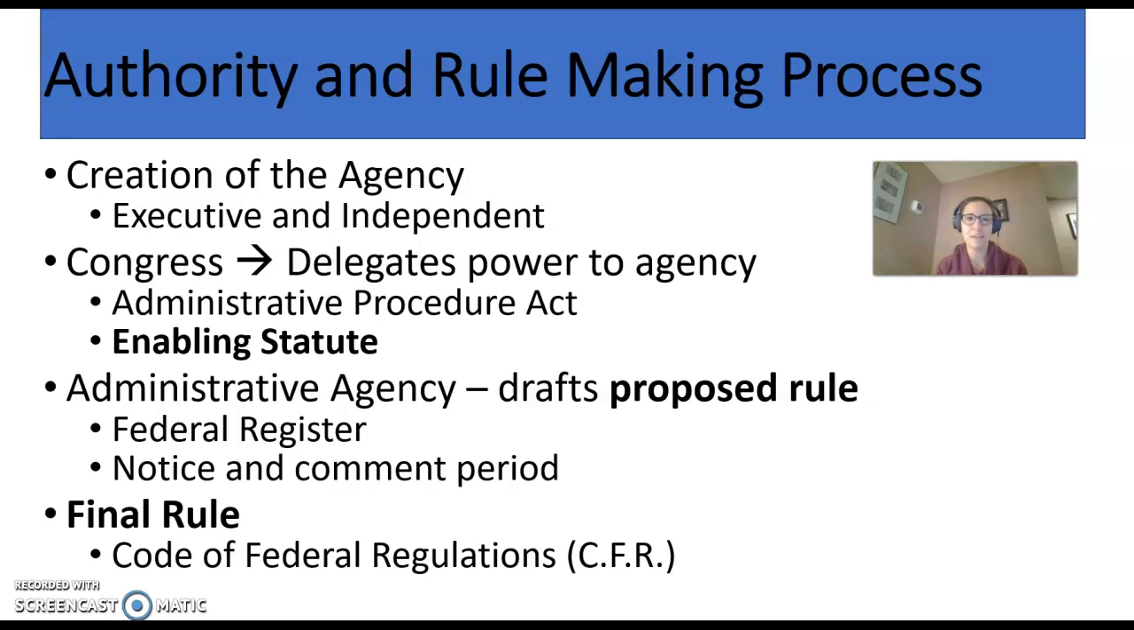For our everyday purposes, however, the agencies operate the same. When we're trying to ask ourselves whether to comply or not comply with an agency rule, we don't ask ourselves, is it an executive agency? Is it an independent agency? We just follow what it says.